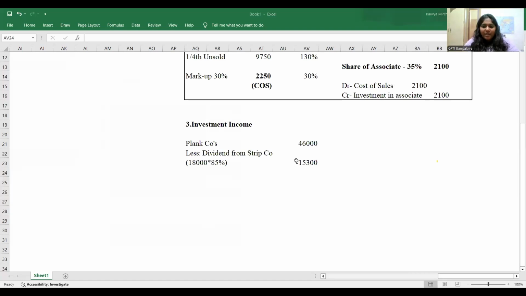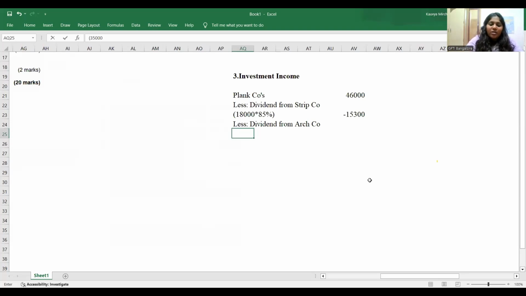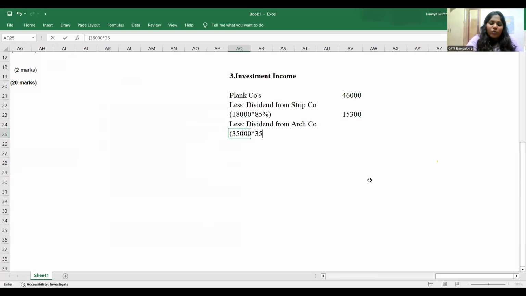Next, what is the next thing we have? We have to deduct dividend from Arch company. How much dividend have these people paid? They have paid 35 million. In that, how much is my share? It is going to be 35% only. That is minus 35 million into 35%. You will have to reduce 12.25 million.